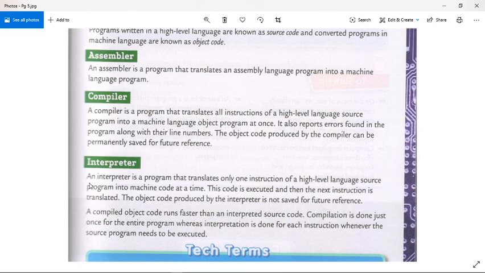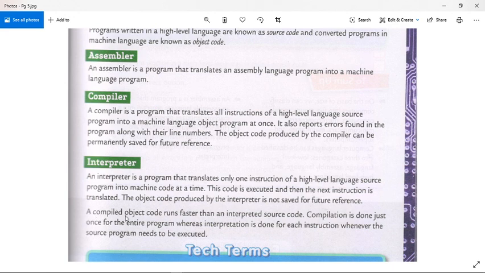Interpreter. An interpreter is a program that translates only one instruction of a high-level language source program into machine code at a time. This code is executed and then the next instruction is translated. The object code produced by the interpreter is not saved for future reference.